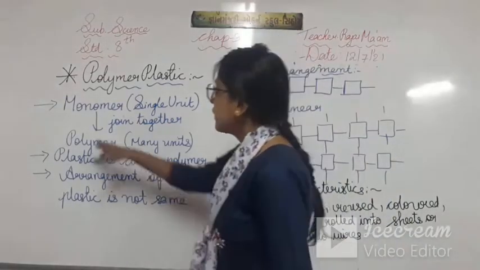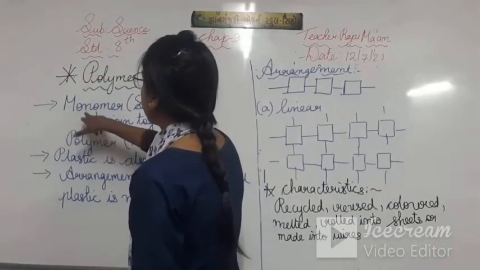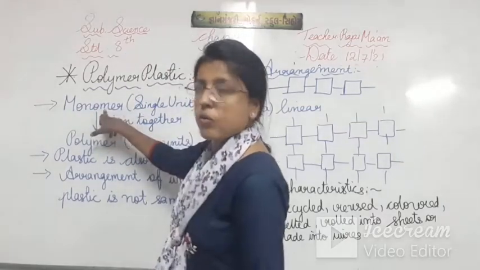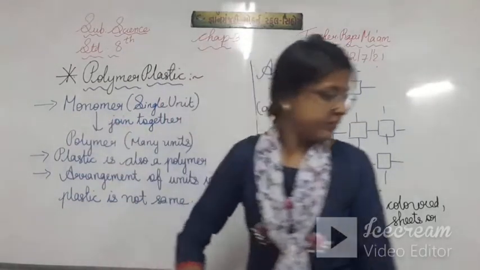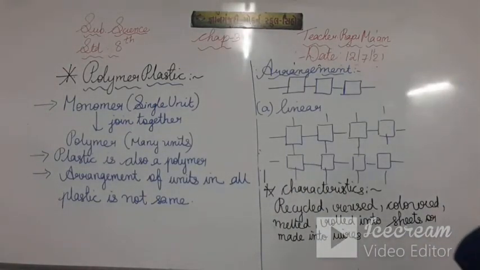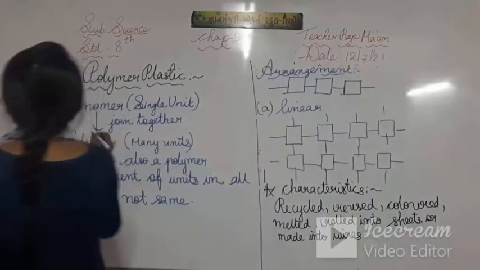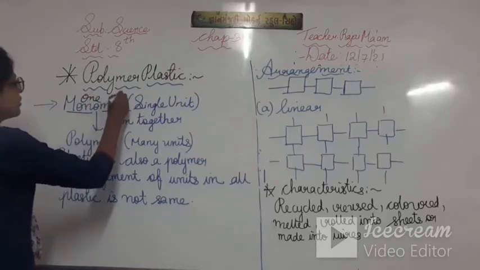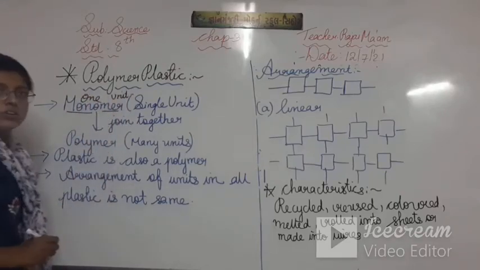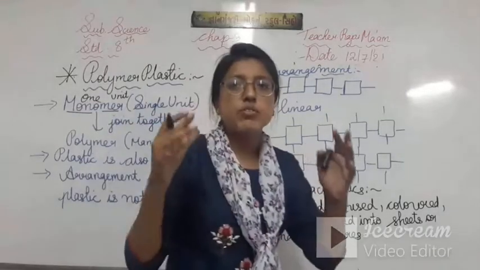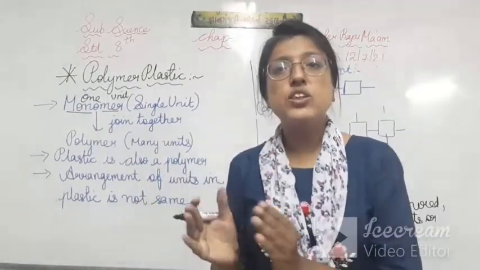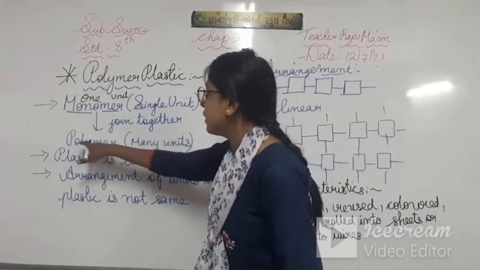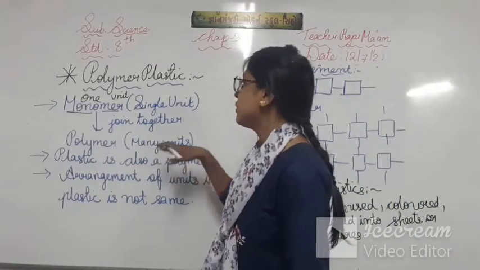Monomer means what? Mono means single, one, and mer means unit. So various single units will join together and form a polymer. Poly means many and mer means unit.